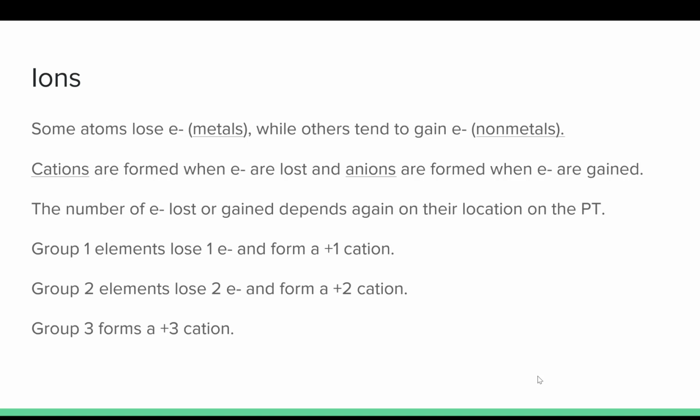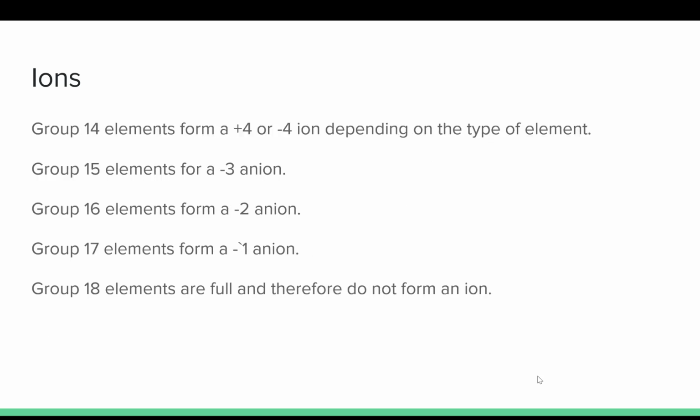The number of electrons lost or gained depends on their location on the periodic table. So group 1 elements will lose 1 electron. Group 2 elements lose 2 electrons. And group 3 will lose 3 electrons. That means that they will form a 1+ cation, 2+ cation, or 3+ cation respectively. Cation, remember, is positive because it is losing electrons.